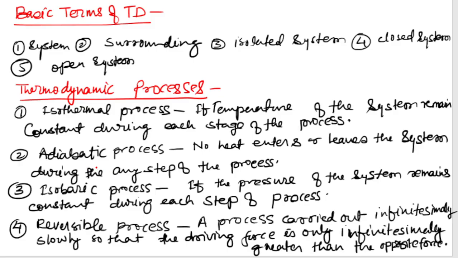The second one is the adiabatic process. Here we mainly discuss heat. For an adiabatic process, no heat enters or leaves the system during any step of the process.